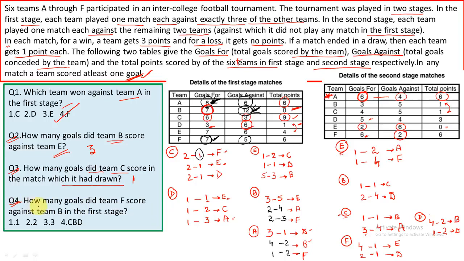Now let's answer this question. How many goals did F score against team B in the first stage? F scored 3 goals. That's all. Hope you have understood it.